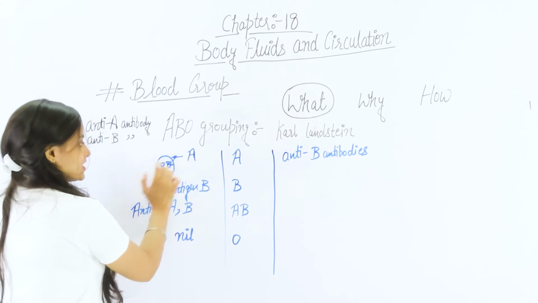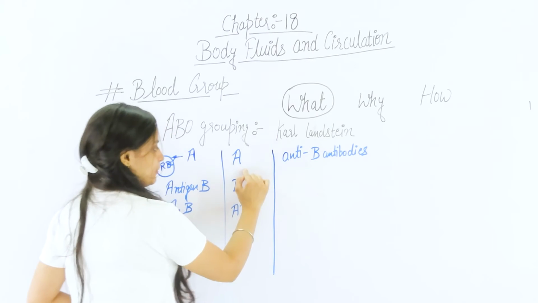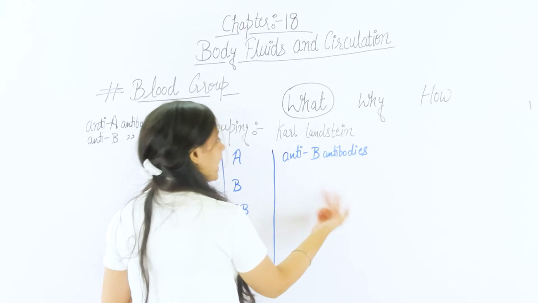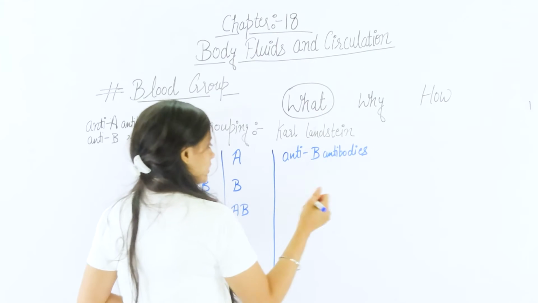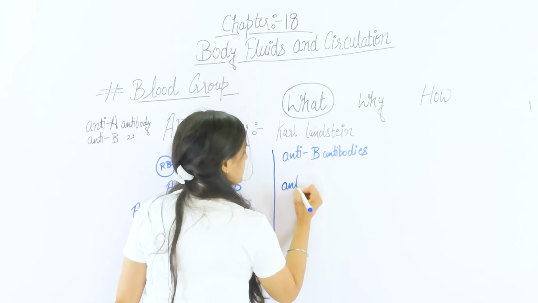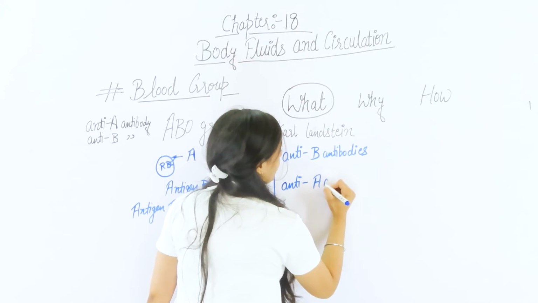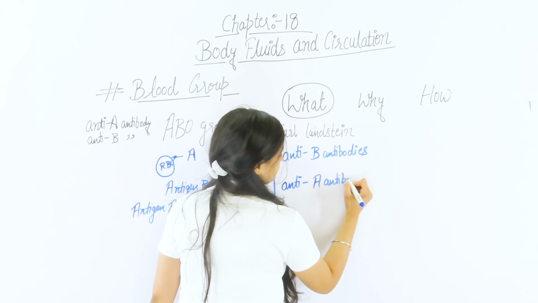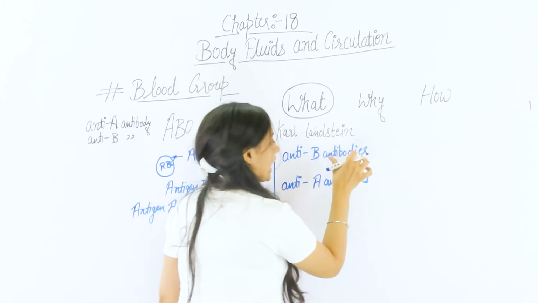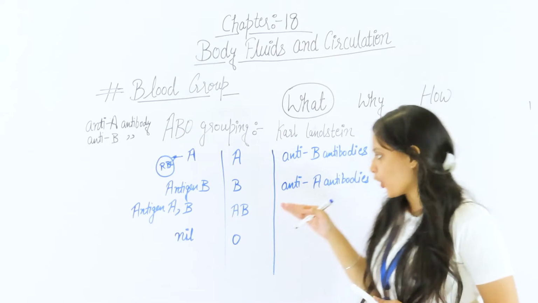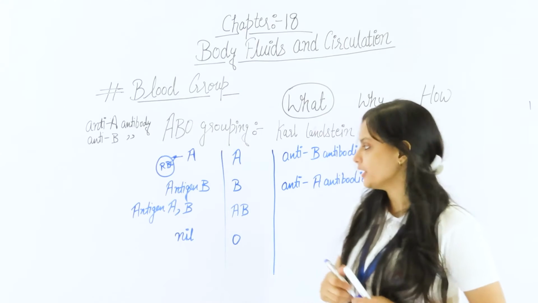If the antigen is A, the blood group is A, but the antibody in the plasma is against B, and similarly in the B blood group, which antibody is present here? Anti-A antibodies. Because these antibodies act upon the foreign agents.